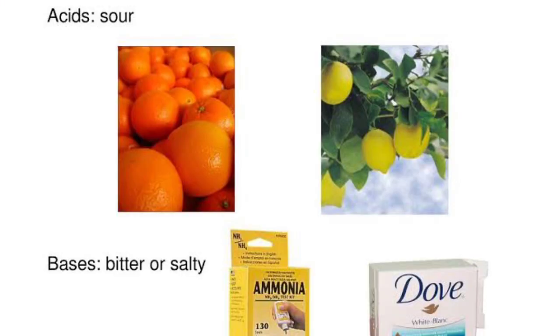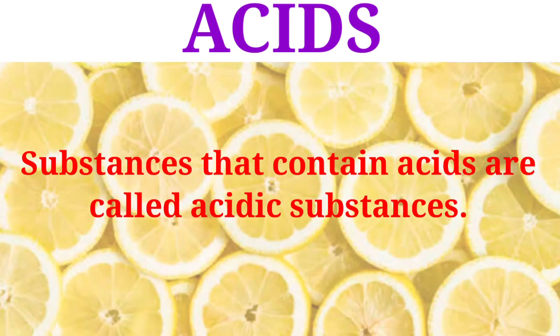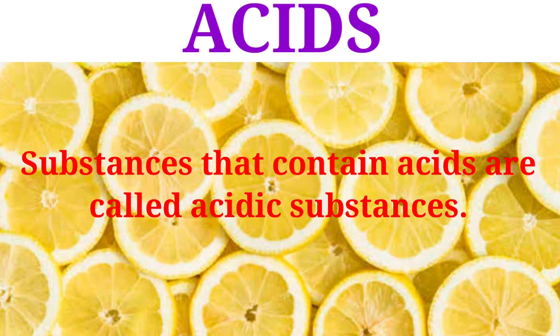Generally, acids in food cause a sour taste, whereas bases cause a bitter taste. Let us understand some more things about these substances. Acids. Foods such as lemon, orange, grapes, apple, tamarind and curd are sour in taste. This is due to the presence of substances in them that are known as acids. Substances that contain acids are called acidic substances.